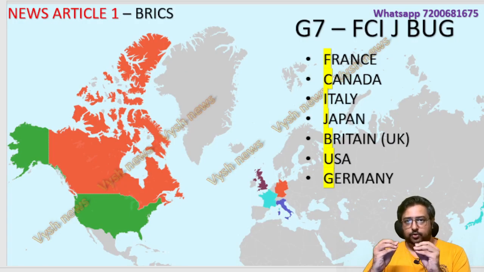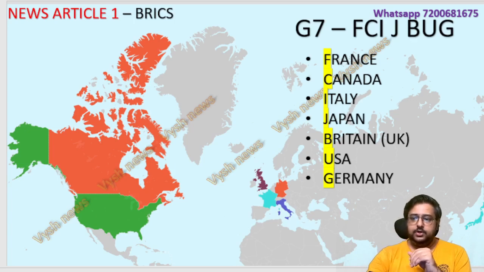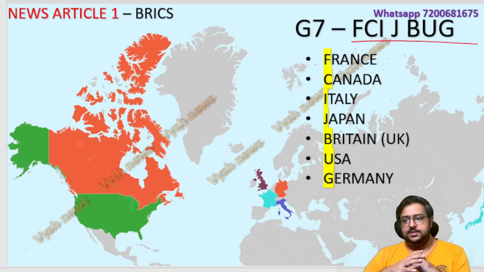Now another thing, I am teaching you a few things so that when the article comes it will become very easy. G7 countries. What are the G7 countries? You can see the map here. These are those Western, rich countries, not Australia and all, but some countries which feel they are the biggest countries. So the trick which we taught long back is FCI JBUG. Think of the richest countries in your mind and write it down, you will get it. FCI JBUG, you memorize it and think of the richest countries. France, Canada, like C when it comes, Canada, not China, think of Canada. Meaning the most ultra-developed countries I'm telling. Richest means maybe you will confuse with China. So think of the most developed, advanced Western countries.